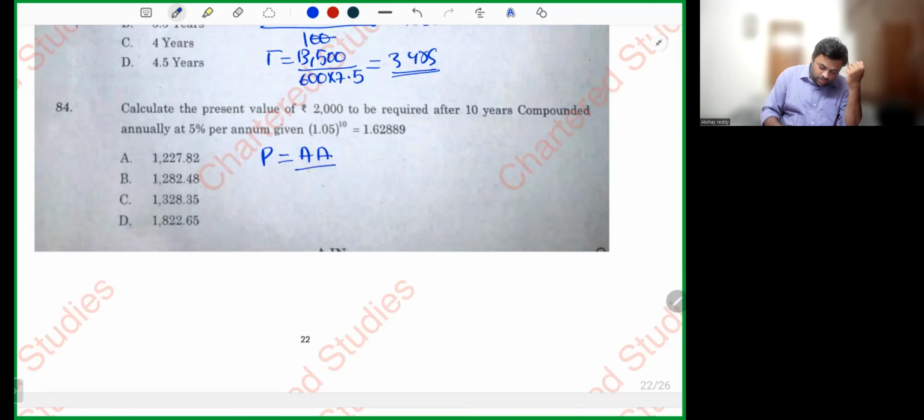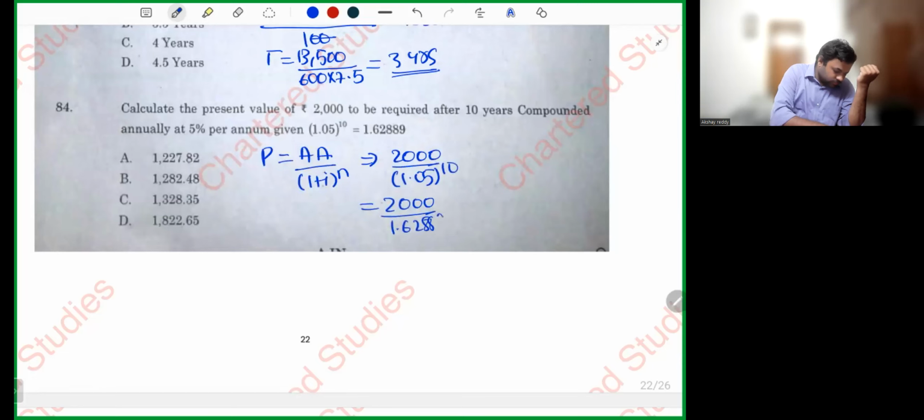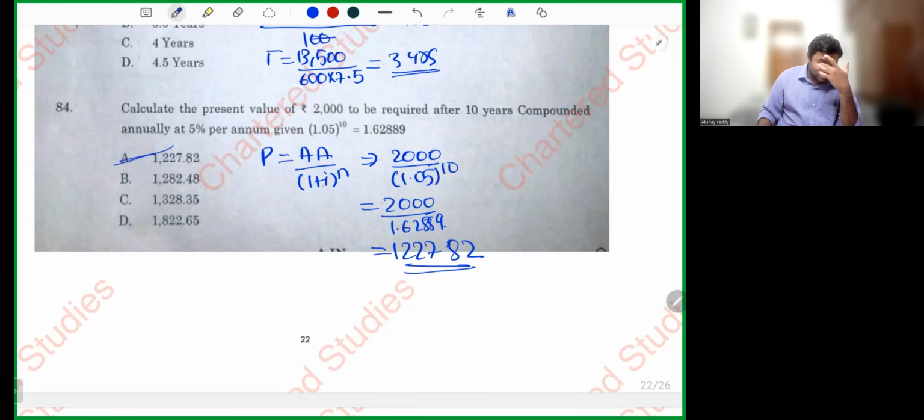So 2000 divided by 1.05 whole power 10. So 2000 divided by 1.62889. We have 1227.82. Next.